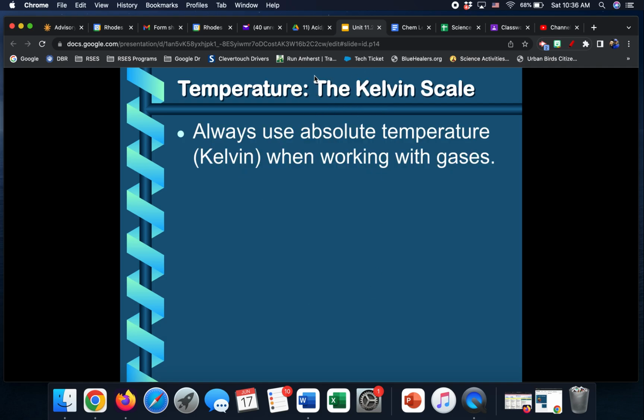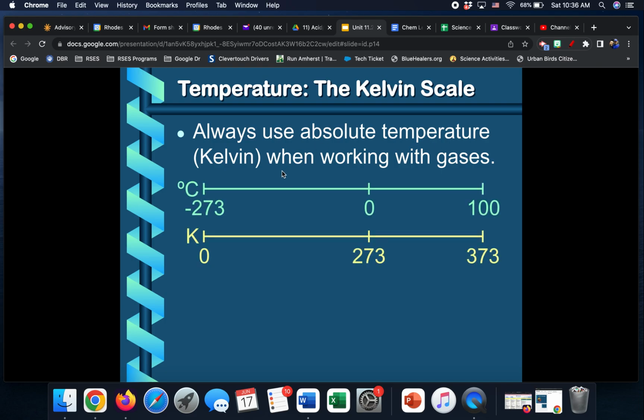When we're talking about gases, we're always going to use the Kelvin scale, which is an absolute temperature, meaning you don't have negative numbers. The Celsius scale is related to the Kelvin. So the new scale here, Kelvin goes from 0 to 373. Those are the only temperatures that exist for us, for our purposes with gases. You can't go below 0 because at 0, it's called absolute 0 for Kelvin, things don't move. So that's the lowest temperature you can have, so you can't go below that. For Celsius, that would be considered negative 273 degrees.